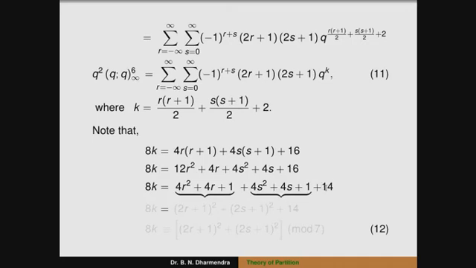So, the terms we can add in 8k is equal to 2r plus 1 whole square plus 2s plus 1 whole square plus 14. Here 14 is congruent to 0 modulo 7. So therefore the remaining terms, 8k is congruent to 2r plus 1 whole square plus 2s plus 1 whole square in modulo 7.